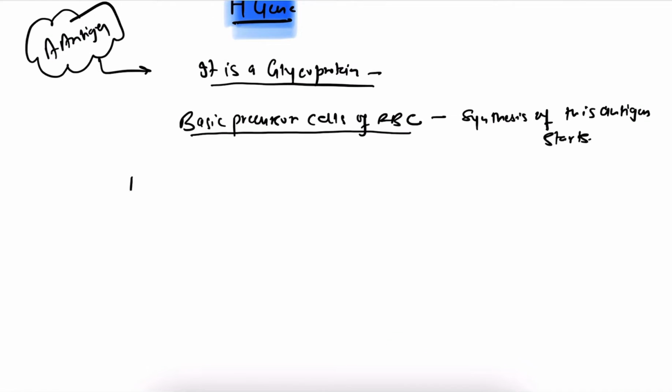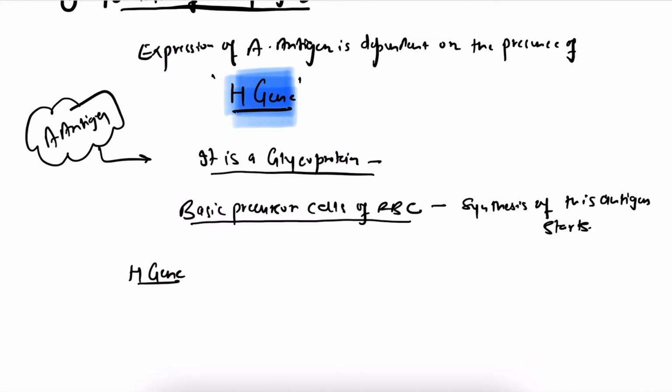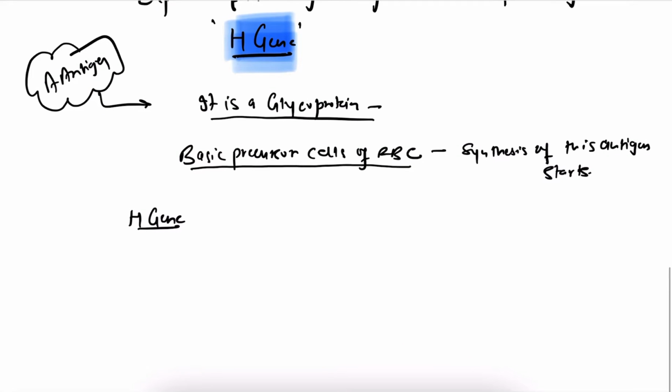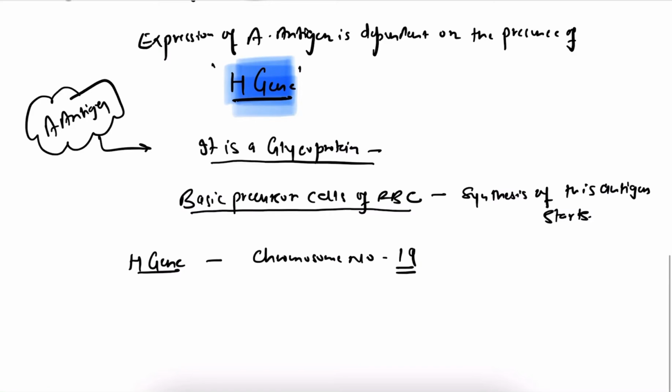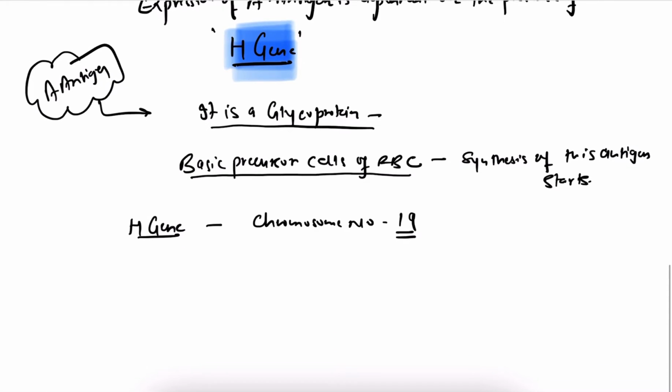Now, this H gene: I have already told you that expression of A antigen is dependent on the presence of the H gene. This H gene is present on chromosome number 19. I've already told you that the genes which define the antigens for the ABO system are present on chromosome number 9, but the H gene is present on chromosome number 19.